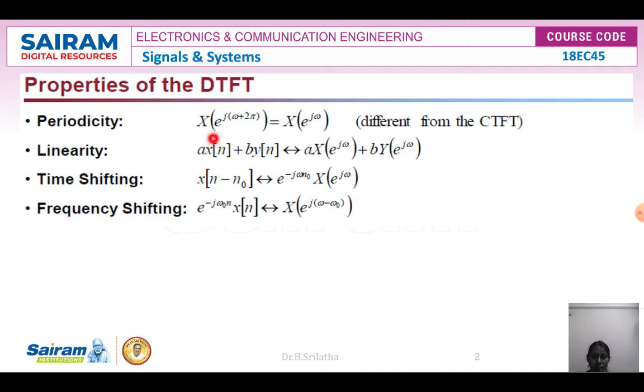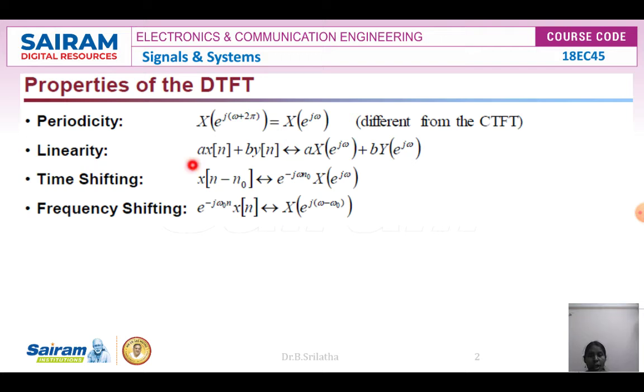Next one is linearity. We consider x of n as one signal and y of n as the second signal. The scaled summation of these two signals, a into x of n plus b into y of n, has a Fourier transform that is the sum of their individual Fourier transforms. That is a, the scaling constant, into X of e power j omega, plus b into Y of e power j omega. If any system satisfies this, you can say it has the linearity property.